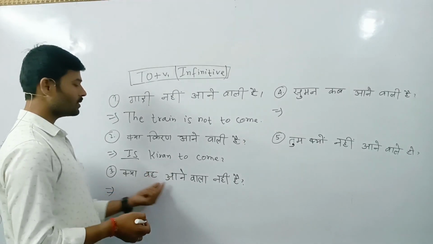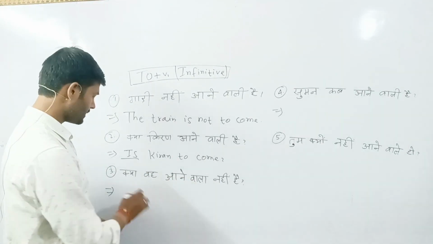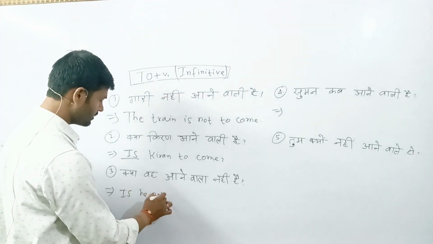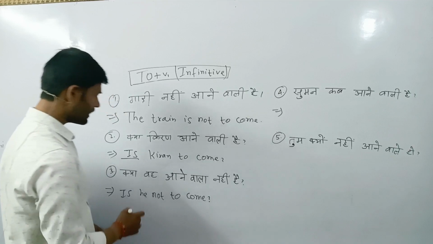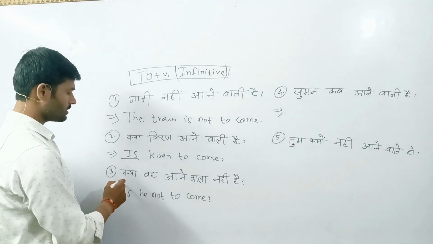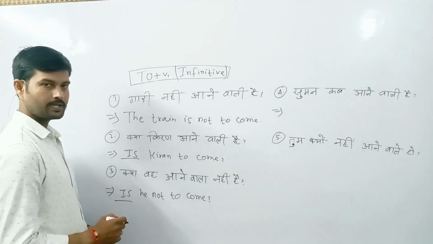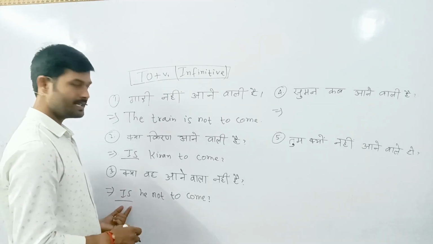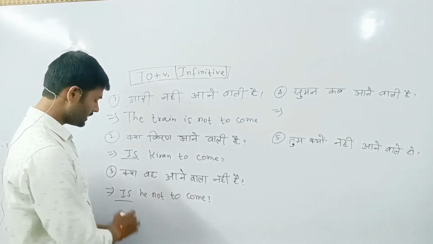Next one. क्या वह आने वाला नहीं है? Is he not to come? Again you got an interrogative sentence, so you always have to start with the helping verb in any interrogative sentence. Got it?